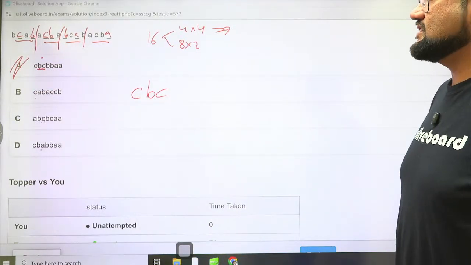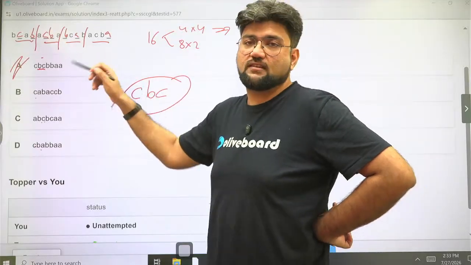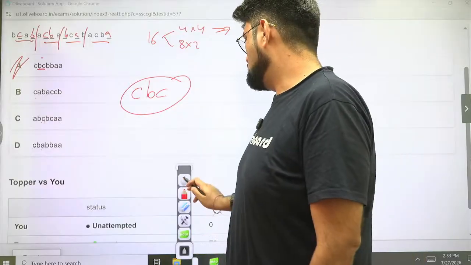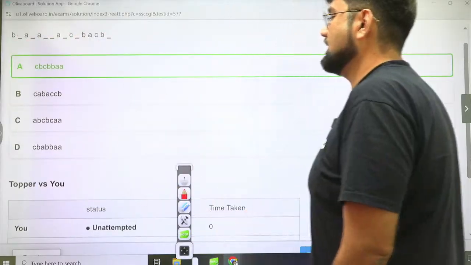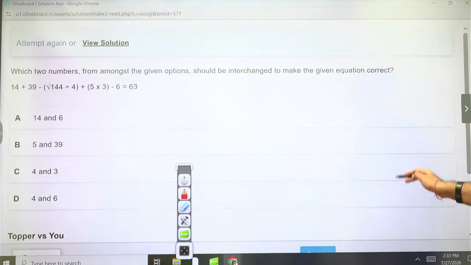Okay. So this is how you can try it. I'm not saying that you should straight away mark option A as the correct answer. You will have to confirm once. Okay. So this is how it is. Option A is the right answer. 76 seconds. Obviously, there was a revisit to this particular question.